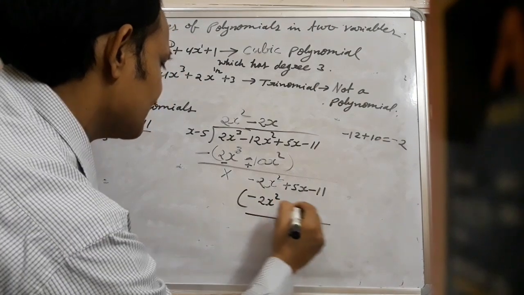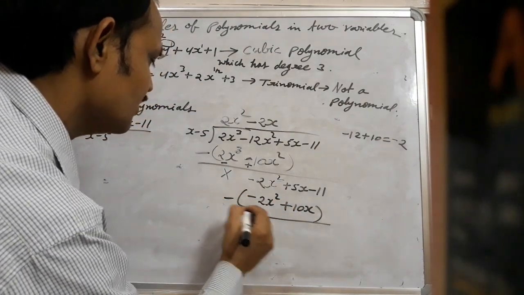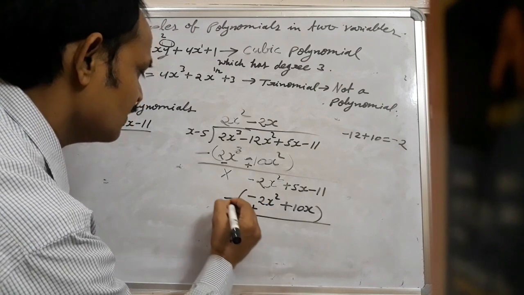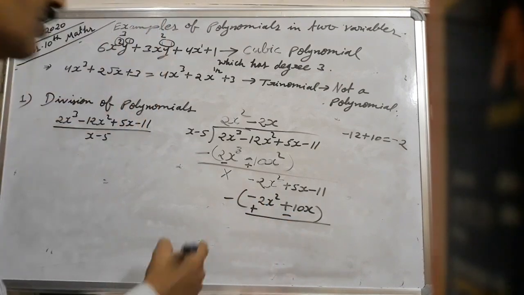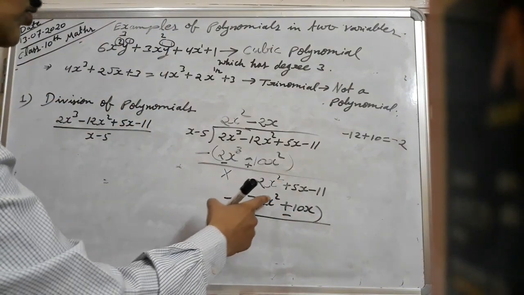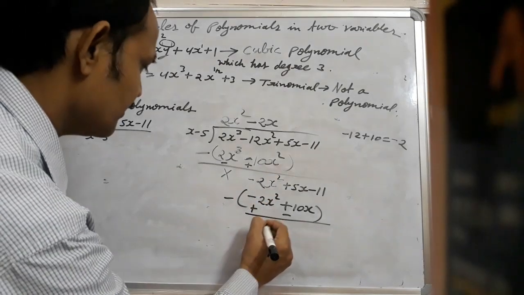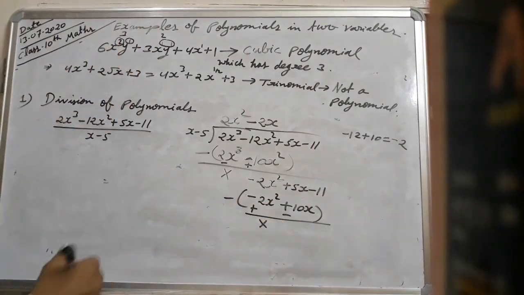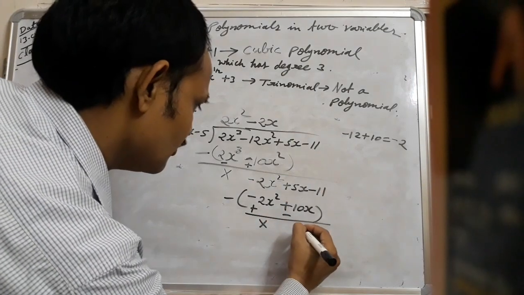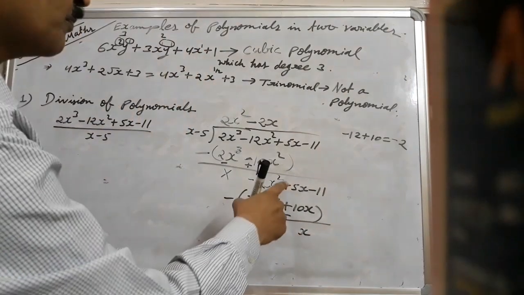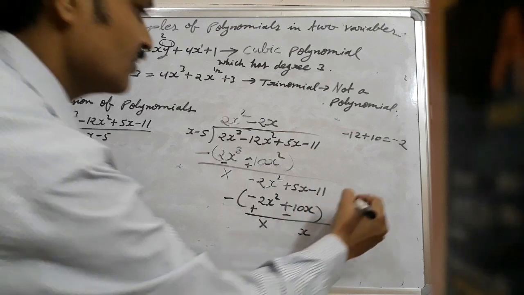Again subtract it from the above. Minus into minus plus, minus into plus minus. Minus 2x square plus 2x square will be eliminated. We write here cross. Now x we are taking common: plus 5 minus 10.